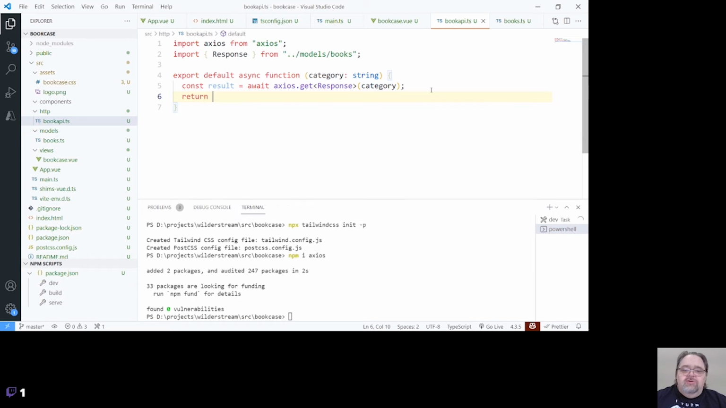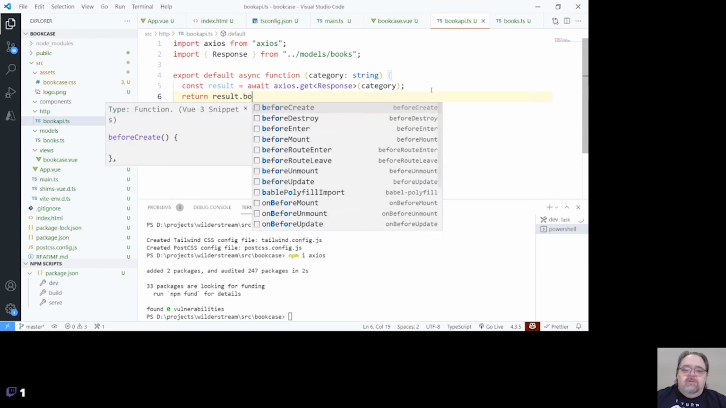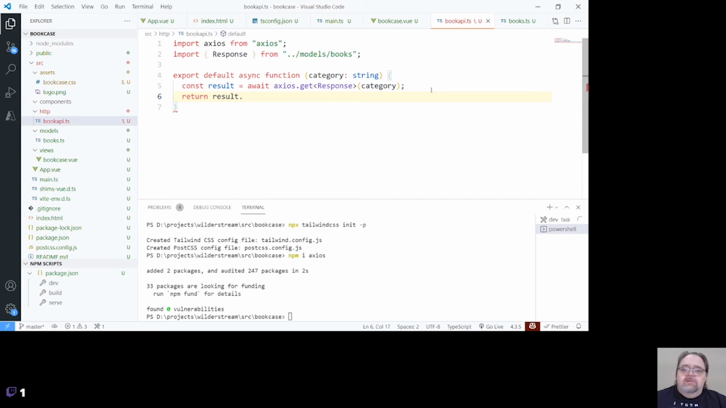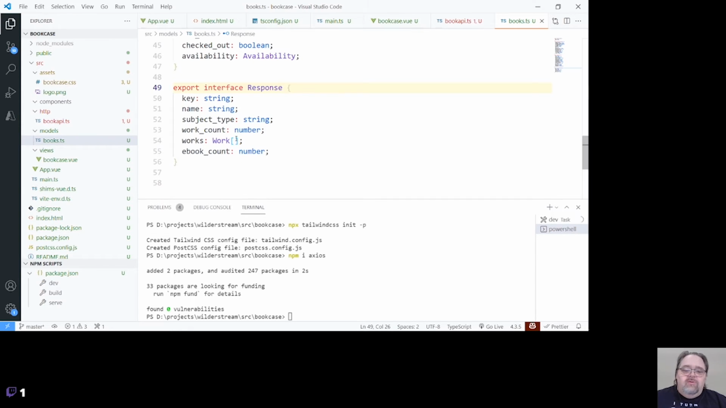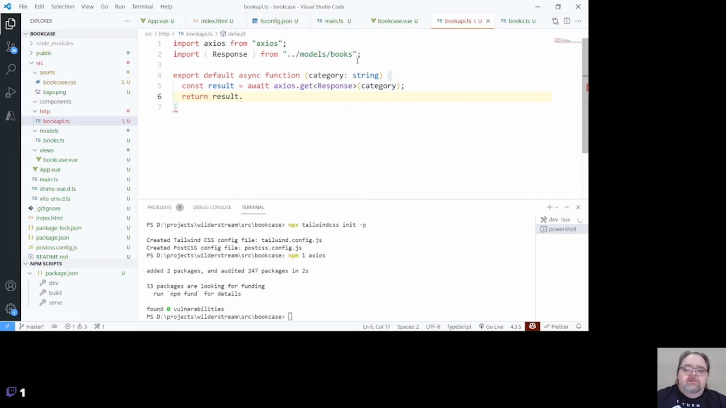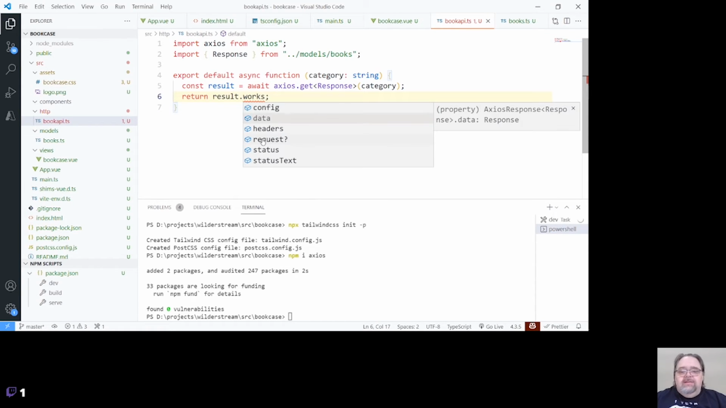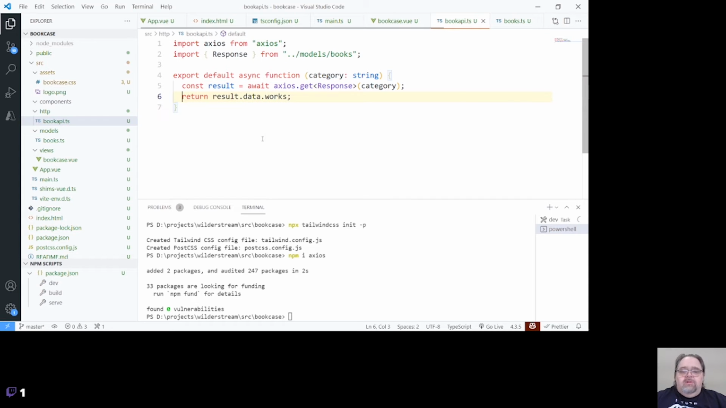And we can just return result.books. Not books, I think I'd remember it was just works. There it is, works. Why doesn't it like that? Oh yeah, result.data.works.